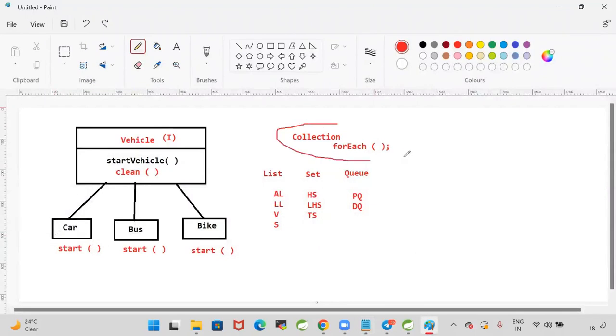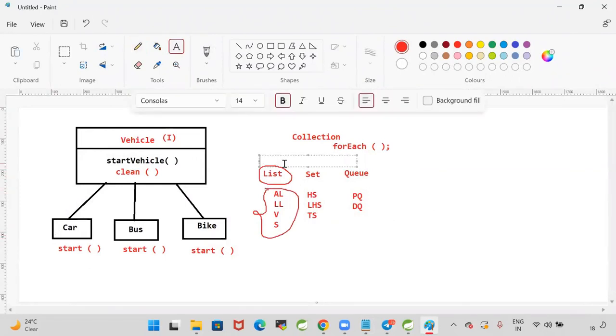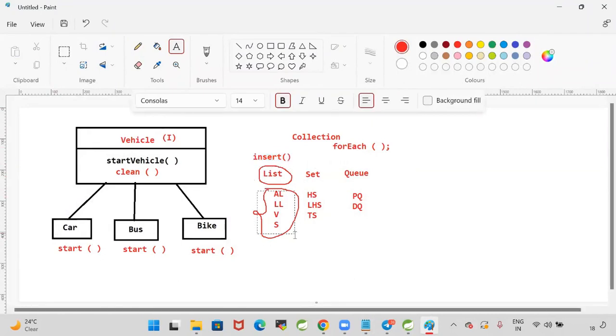Let us take the example of the collections. We have a collections framework. For example, the List interface is available, with ArrayList, LinkedList, Vector, Stack as implementation classes. If I add one new method, like an insert method, in the List interface, what will happen? Can ArrayList, LinkedList, Vector, Stack be compiled, or do I need to make changes for all the List implementation classes?